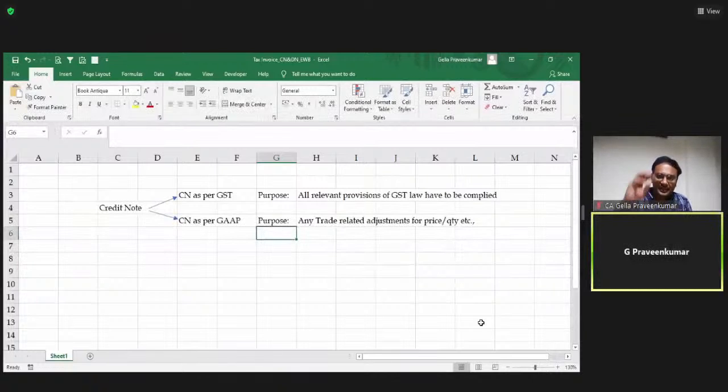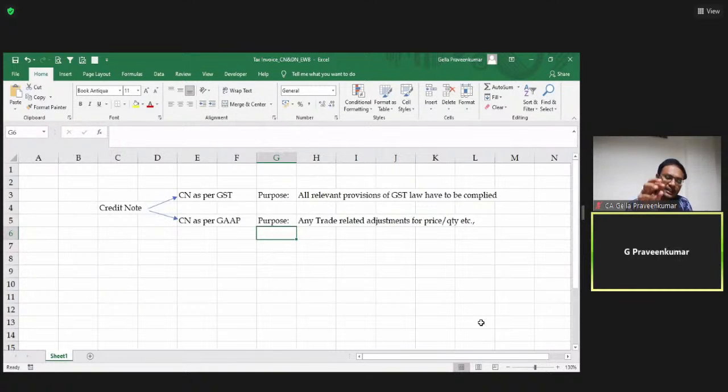Now, if you see the purpose of a credit note as per GST and a credit note as per GAAP, under GST law there are a couple of compliances required. Now, when we go to Section 34, we will have clarity with respect to this credit note, when I can issue a credit note under my GST law.